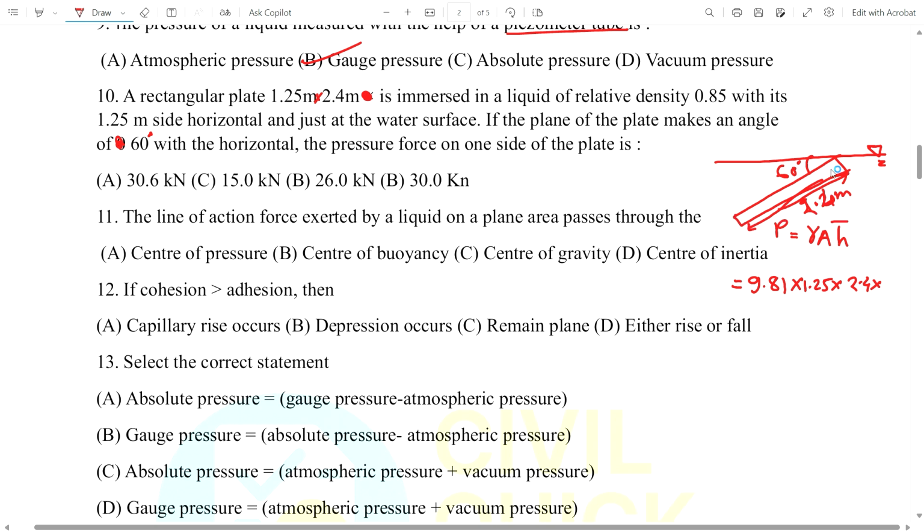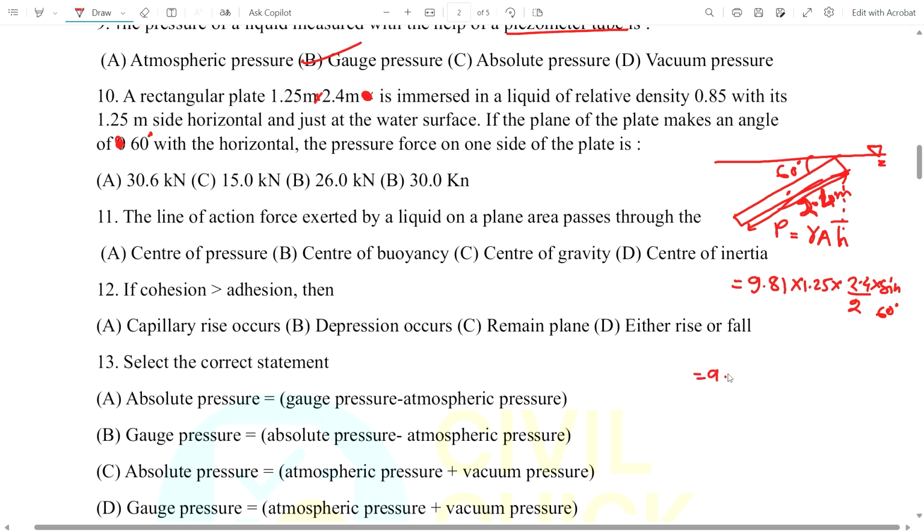It is difficult to draw this side, but just assume that this side is 2.4 meter. So to calculate the distance of the centroid, we take 2.4 divided by 2, the centroid in between, with a component of sine 60 degree. Sine, because this plate makes an angle of 60 degree with the horizontal water surface, so in the vertical direction it is sine 60 degree.